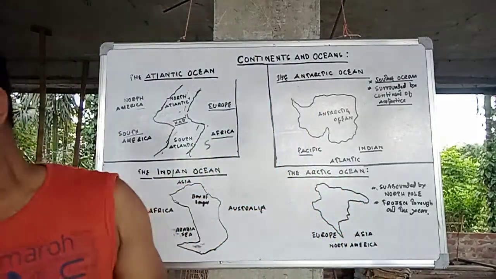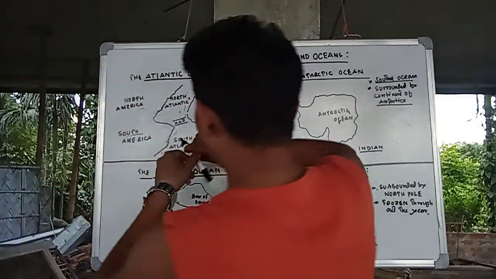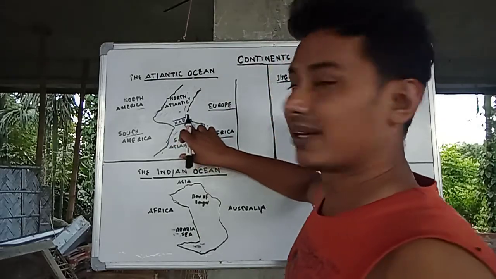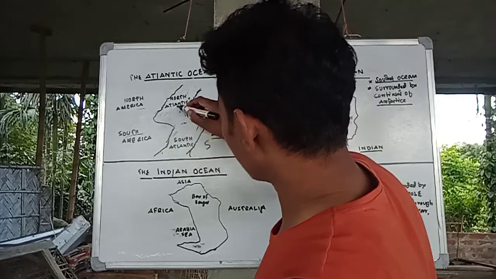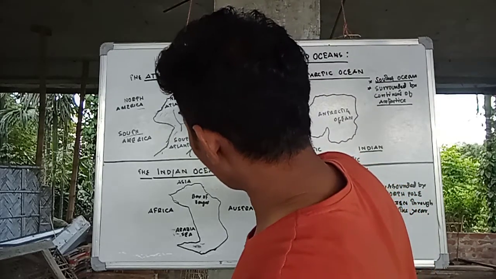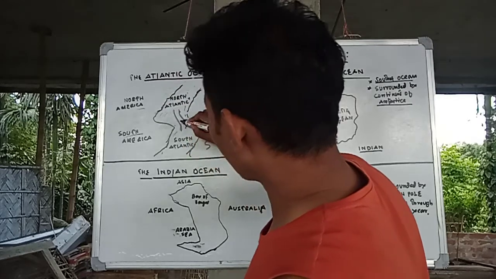In the middle of the Atlantic Ocean, there is a ridge that is called the Mid-Atlantic Ridge. This ridge lies right in the middle of the Atlantic Ocean, and so it is called the Mid-Atlantic Ridge.